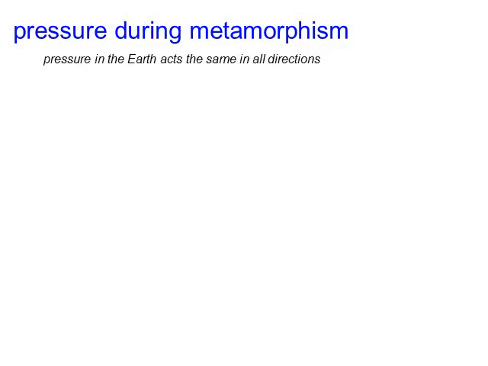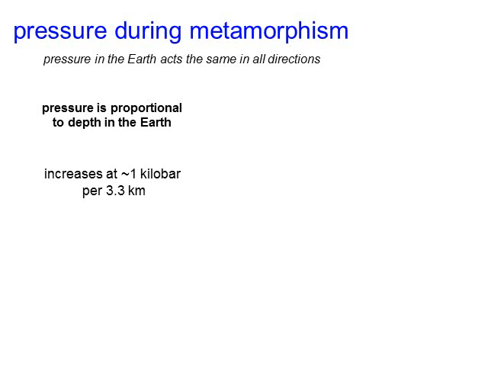Okay, pressure during metamorphism. Pressure in the earth acts the same in all directions. So if we send something down into the earth, the pressure is going to be the same in all directions on whatever we're sending down. So if it's a rock and we're sending it deep within the earth, the pressure is going to be the same in all directions. So pressure is proportional to the depth in the earth. And we can say that it increases at about 1 kilobar per 3.3 kilometers. Now, I don't expect you to remember these numbers specifically. Just know that the pressure is proportional to depth within the earth. The deeper you go, the higher the pressure.